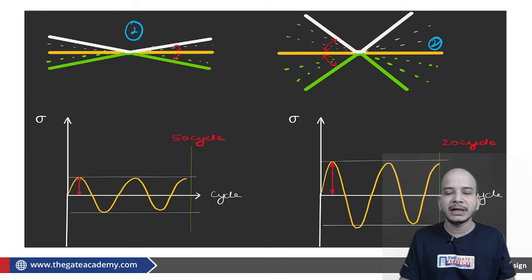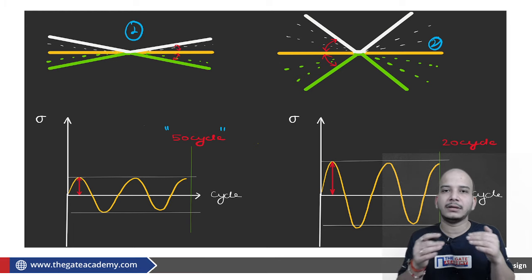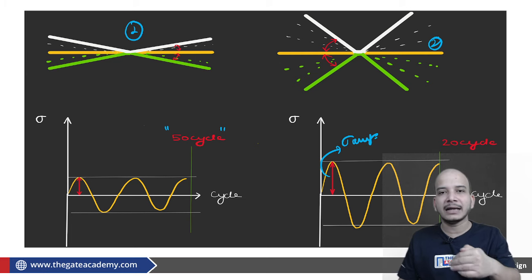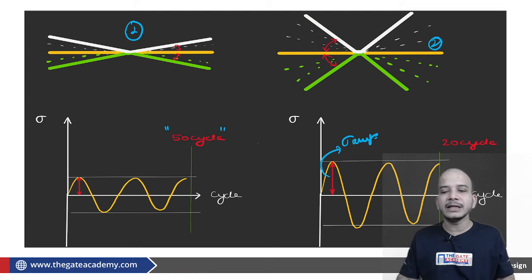Definitely the first material will fail at less than SYT, but it will take some number of cycles, say 50 cycles. If we increase the deformation, such that we are concerned only with the stress cycle, and sigma amplitude is increased, then the maximum stress too is increased, and in that case we get only 20 cycles before failure.